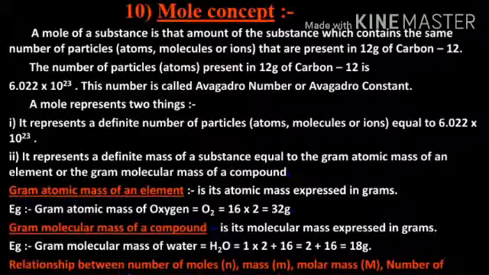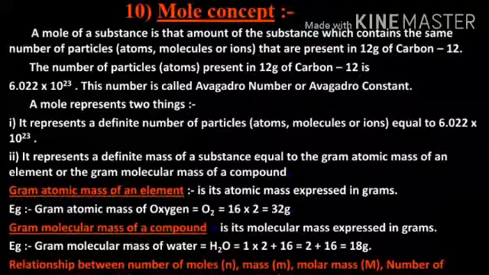So the molar mass of a substance is the mass of 1 mole of molecules, that is the molecular mass in grams, and it contains 6.023 into 10 raised to 23 molecules. 1 mole of carbon atoms, 12 gram of carbon atoms, contains 6.023 into 10 raised to 23 atoms of carbon, and 1 mole of hydrogen atoms is 1 gram of hydrogen atoms, which contains 6.023 into 10 raised to 23 atoms of hydrogen.